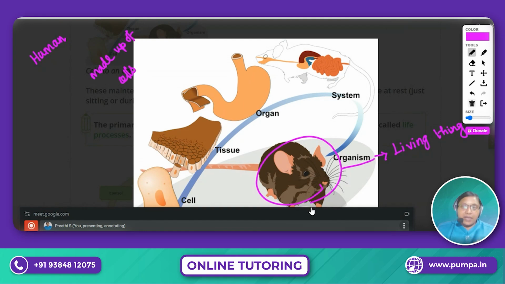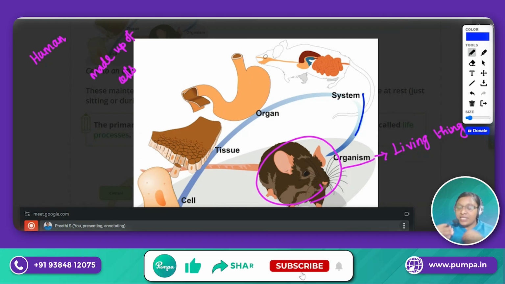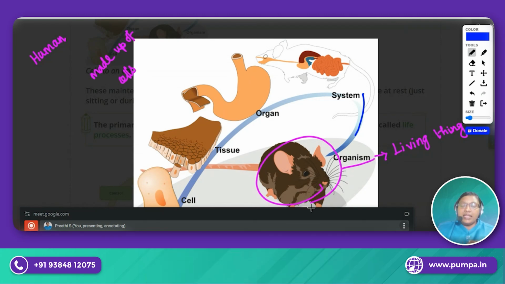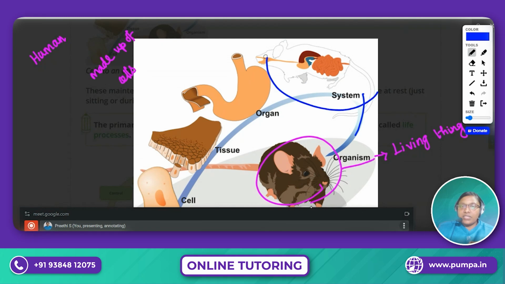So for example, look at this image. Here there is an animal, right? This animal will have many systems in its body. For example, what is the name of the system, everyone? Internal ones. It will start with D. Digestive. Yes, very good, well done. So it's the digestive system.